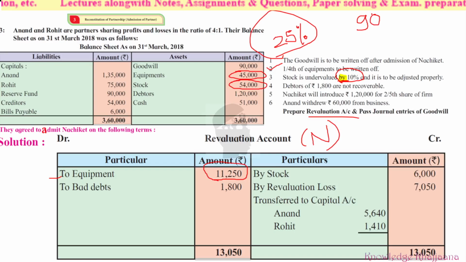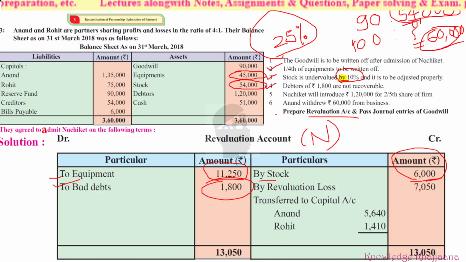Okay, now debtors of rupees 1,000 are not recoverable. So debtors amounting to rupees 1,000 are not paying. So it is very simple. Two, bad debts rupees 1,800. Okay, that is the common thing. Then three adjustments, three terms, we have given the effect.